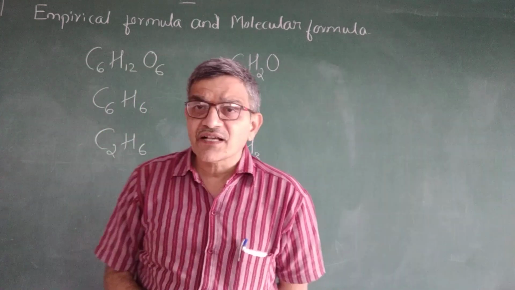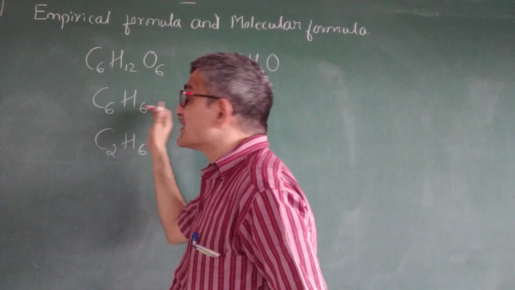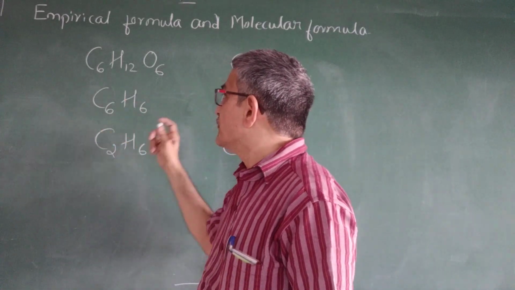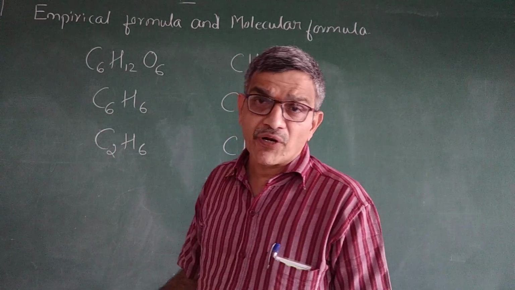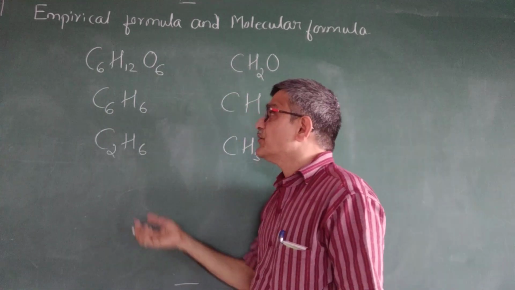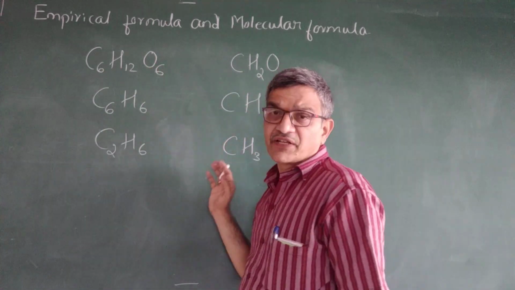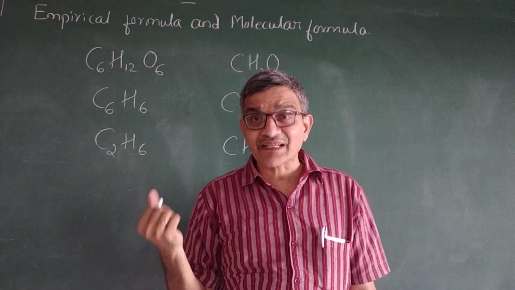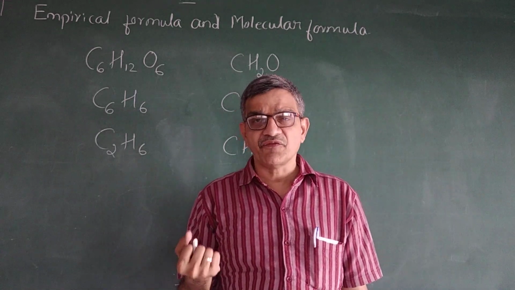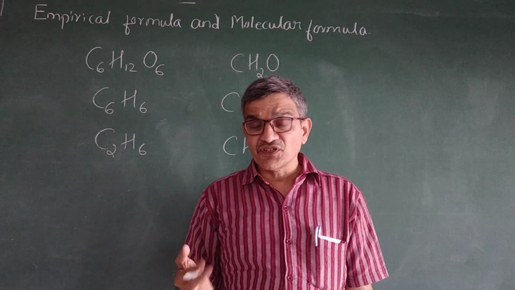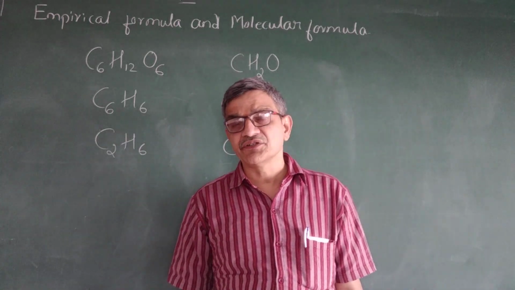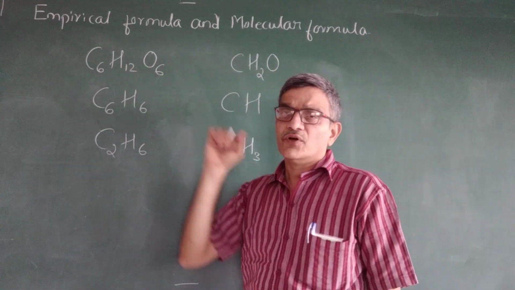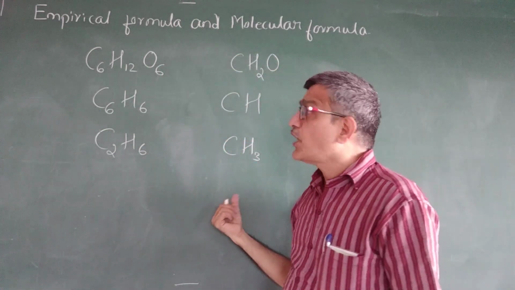Now, what is normally asked? They will give some percentage of carbon, hydrogen, and we have to find out the empirical formula as well as the molecular formula. So they will give the percentage of the elements. In our last class we discussed the calculation of the percentage of an element. Suppose they have given the percentage of an element, we have to calculate its empirical formula as well as the molecular formula. Okay, so how to do that?